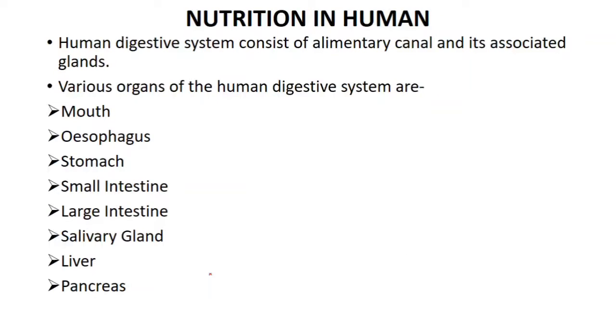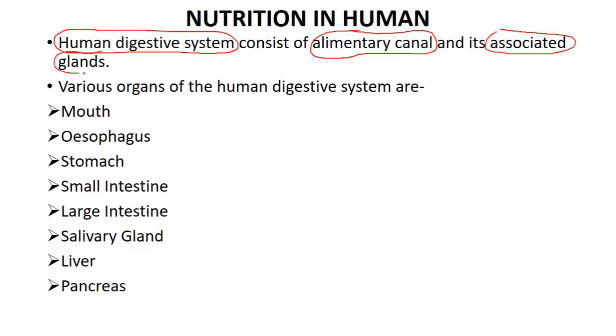Now, as we have seen nutrition in amoeba, we'll proceed with the nutrition in human beings. For nutrition to be done in the human being, we have the human digestive system in the human body. This digestive system consists of a lot of organs along with the associated glands. Many organs together form the alimentary canal. Along with that, they have some glands also which help in the digestion.